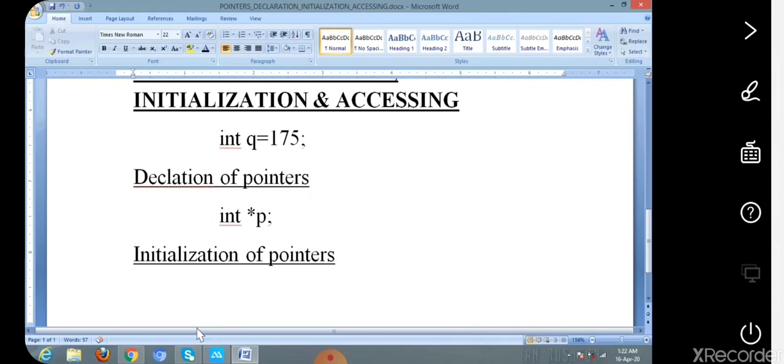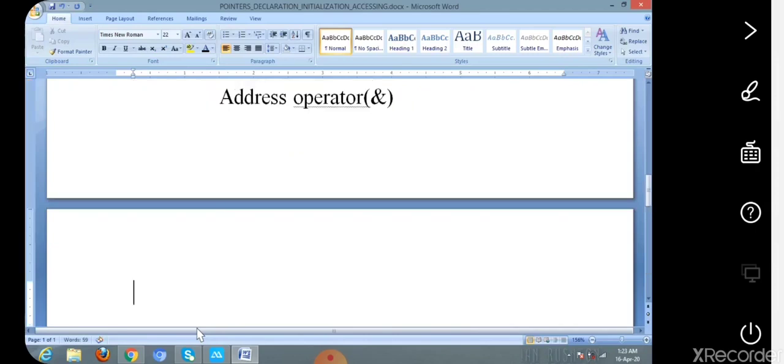We have to remember that the address operator, that is ampersand, is used to initialize a pointer variable, because a pointer variable is used to store the address of another integer variable. Okay, now let us see an example.